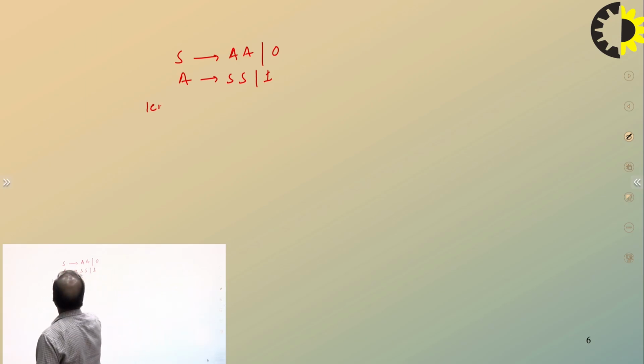There are two lemmas for converting a grammar into GNF. This is lemma number 1.